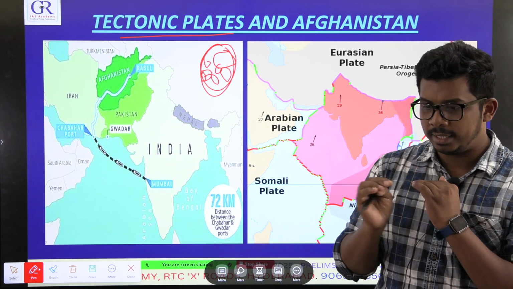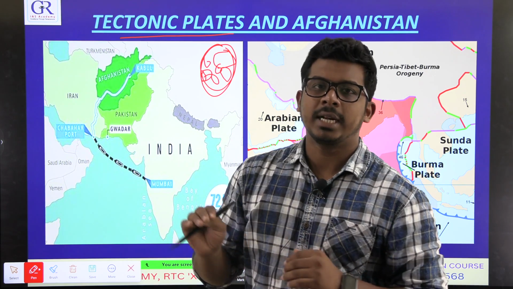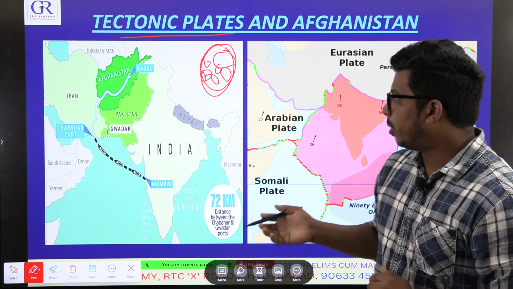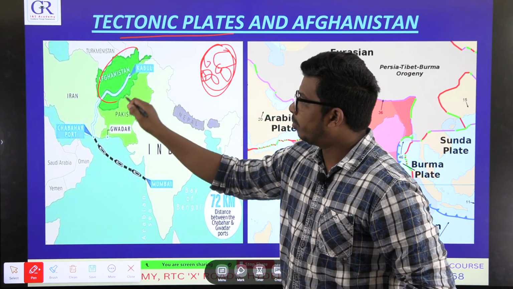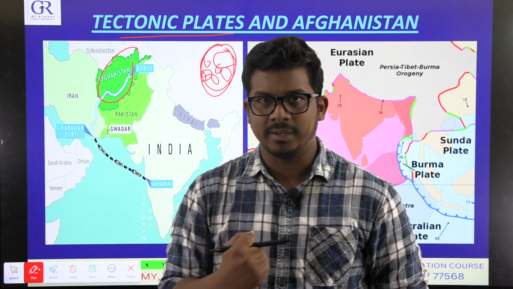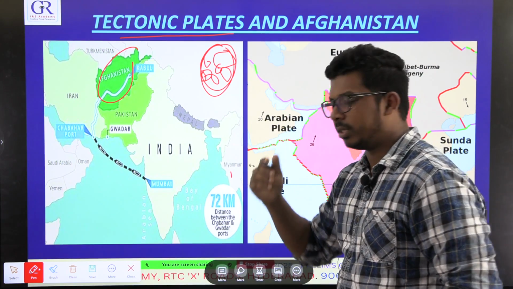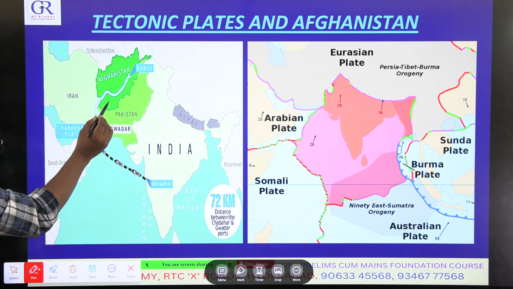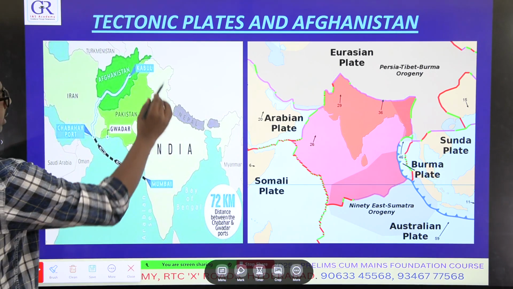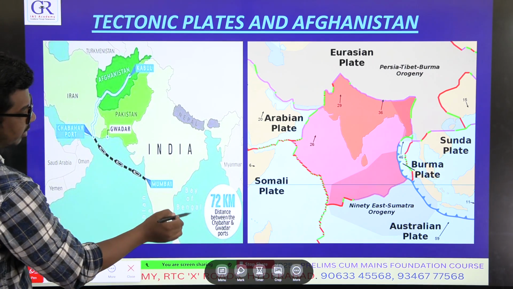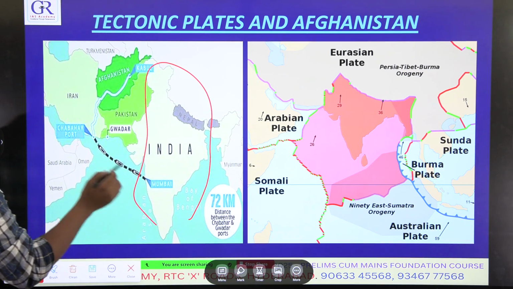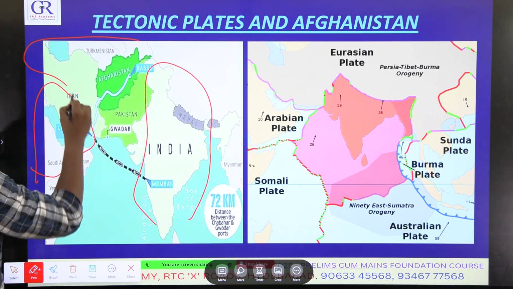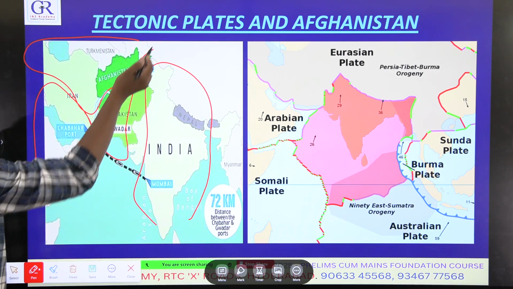And they move continuously. These plates are not constant. They continuously move because of various forces inside the earth. So why are many earthquakes occurring in Afghanistan? Because of plate tectonics, what I have just told you. See the map of Afghanistan. Afghanistan is sitting on the junction of these plates. Here is the Indian plate, here is the Arabian plate, and here is the Eurasian plate. Afghanistan is a part of the Eurasian plate.